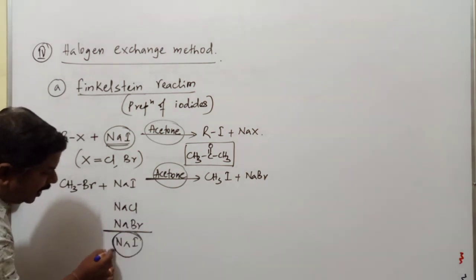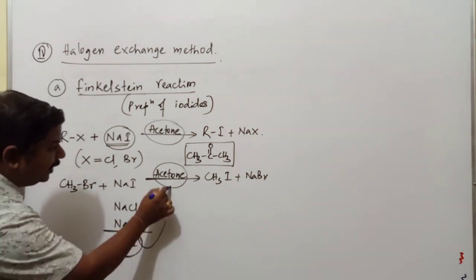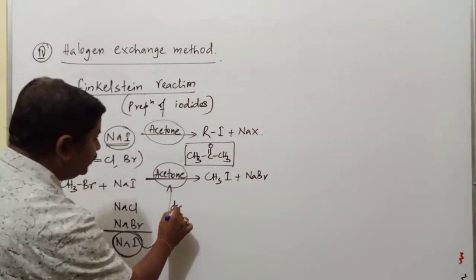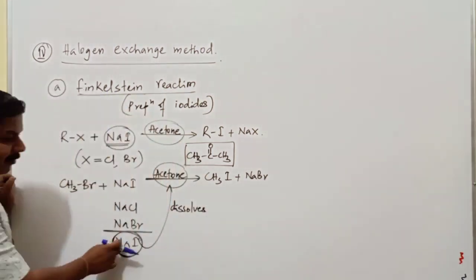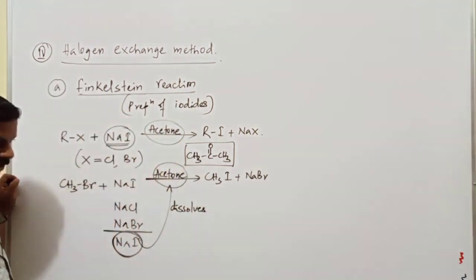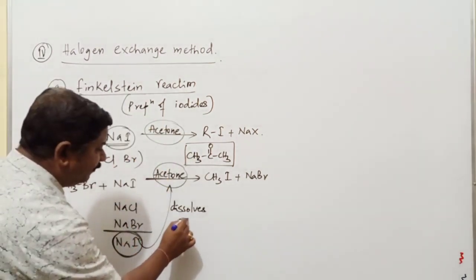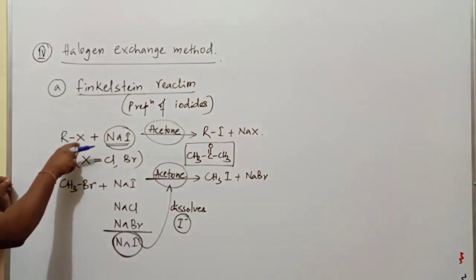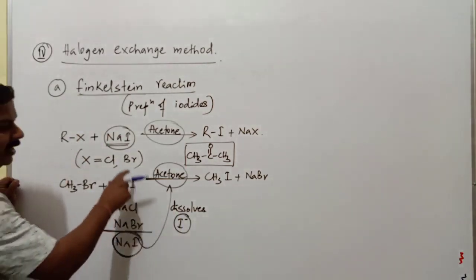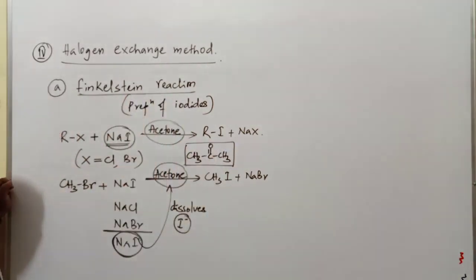Because of that covalent character, sodium iodide dissolves in acetone. When sodium iodide dissolves in acetone, it produces free iodide ions. Those iodide ions replace the existing halogen from the alkyl halide, and it converts into the respective alkyl iodide.